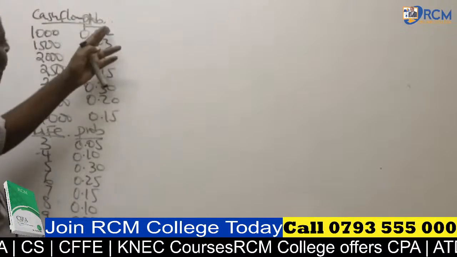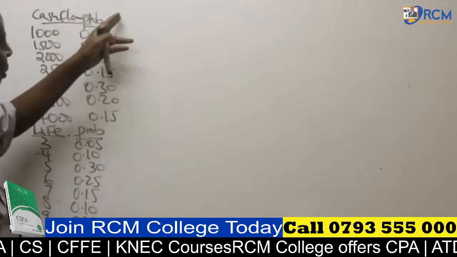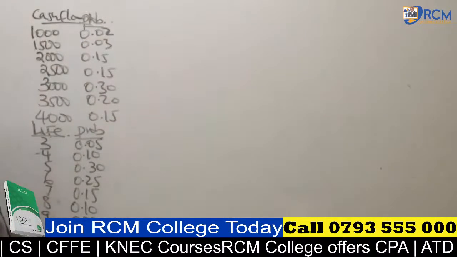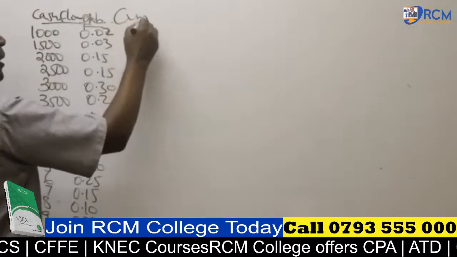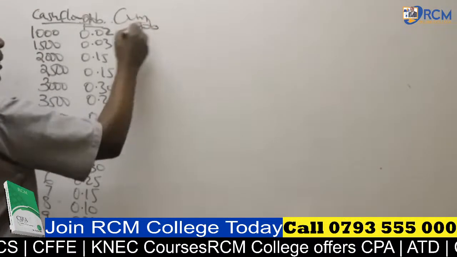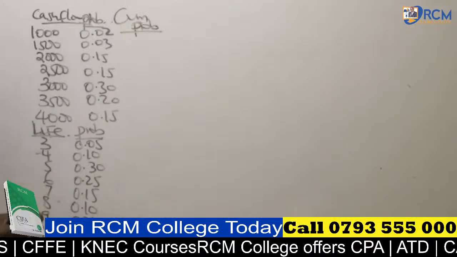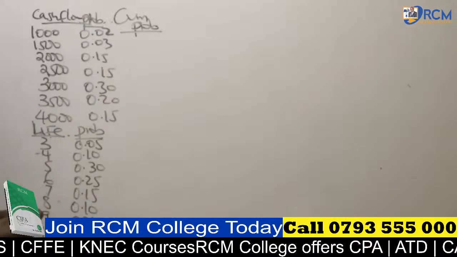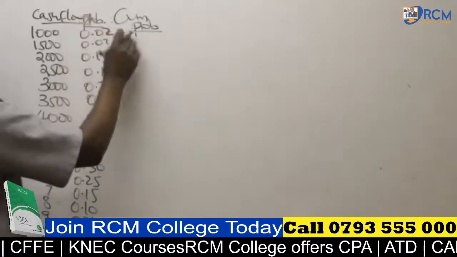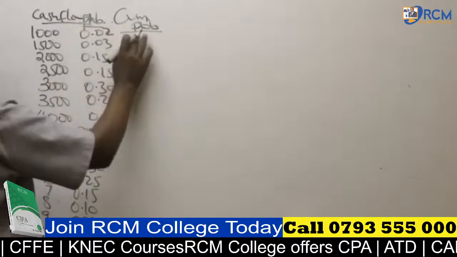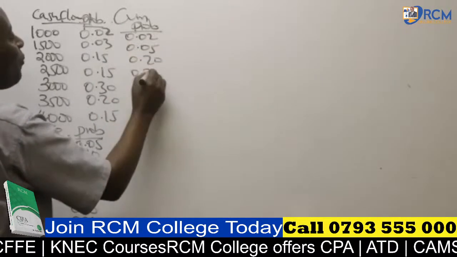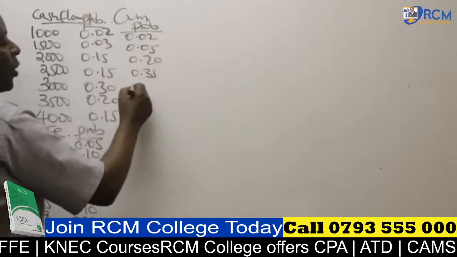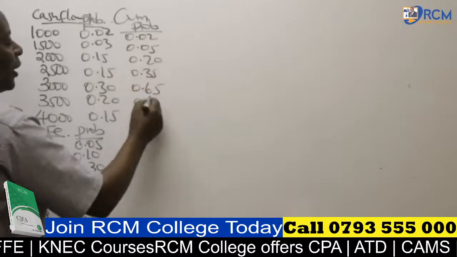So this low-hanging fruit is the one of getting cumulative probabilities downwards. So please go ahead and give us cumulative probabilities. Is there somebody who has been able to do that very fast? We're accumulating them downwards. So this will be 0.02, 0.05, 0.20, 0.35. I'm simply adding. So we have 0.65, 0.85.